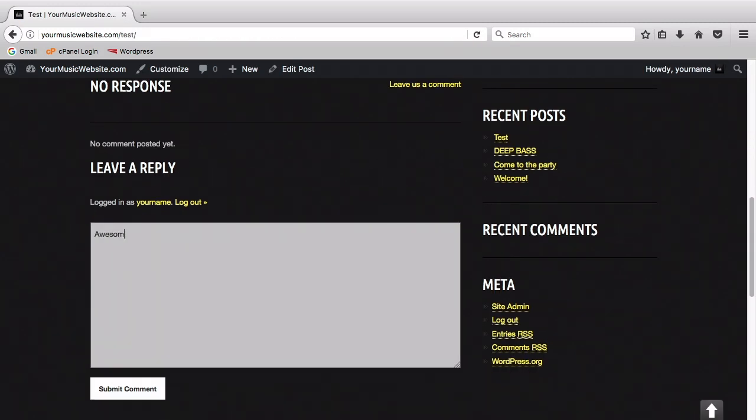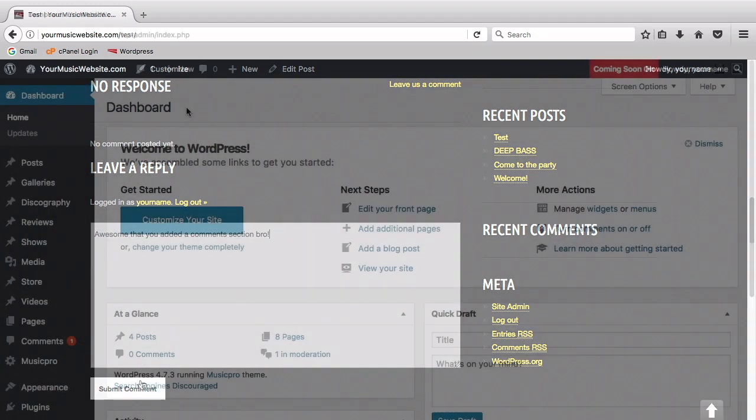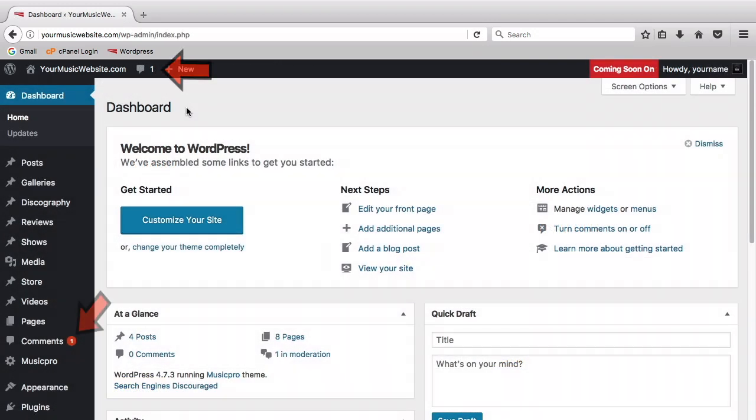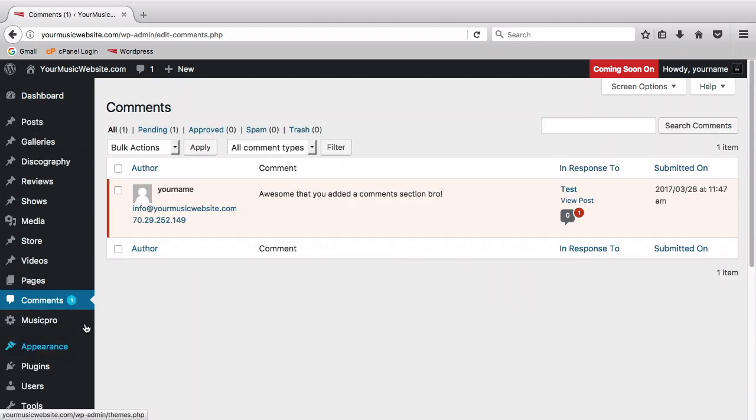When somebody posts a comment to your site, you'll get a notification here at the top of your dashboard, next to the Comments tab, and an email if you have that box checked in the discussion settings. Clicking either of those notifications will take you to the Comments area, where you can manage all of them with some of the same types of commands that you have for posts and pages. Click Approve to make a comment public on your site.